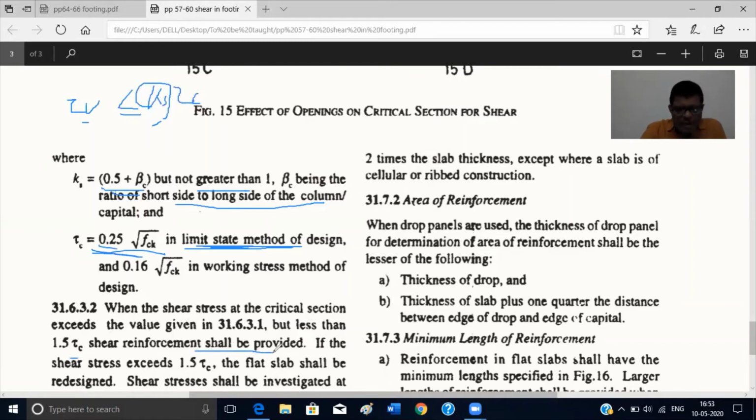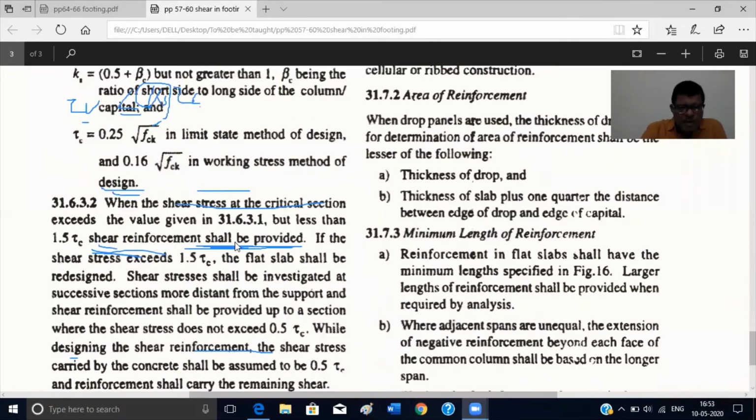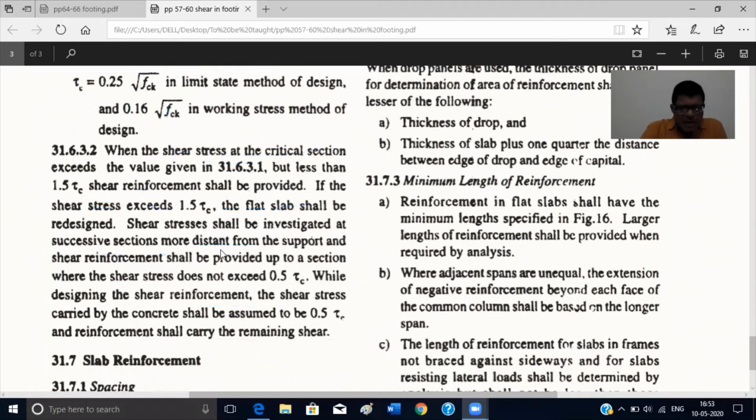And if it exceeds that, the flat slab shall be redesigned. So if tau v is less than Ks tau c, no shear design. If it exceeds Ks tau c but is less than 1.5 tau c, then shear design will be done. If it is more than 1.5 tau c, the section has to be redesigned. So these things you should check for the shear design.